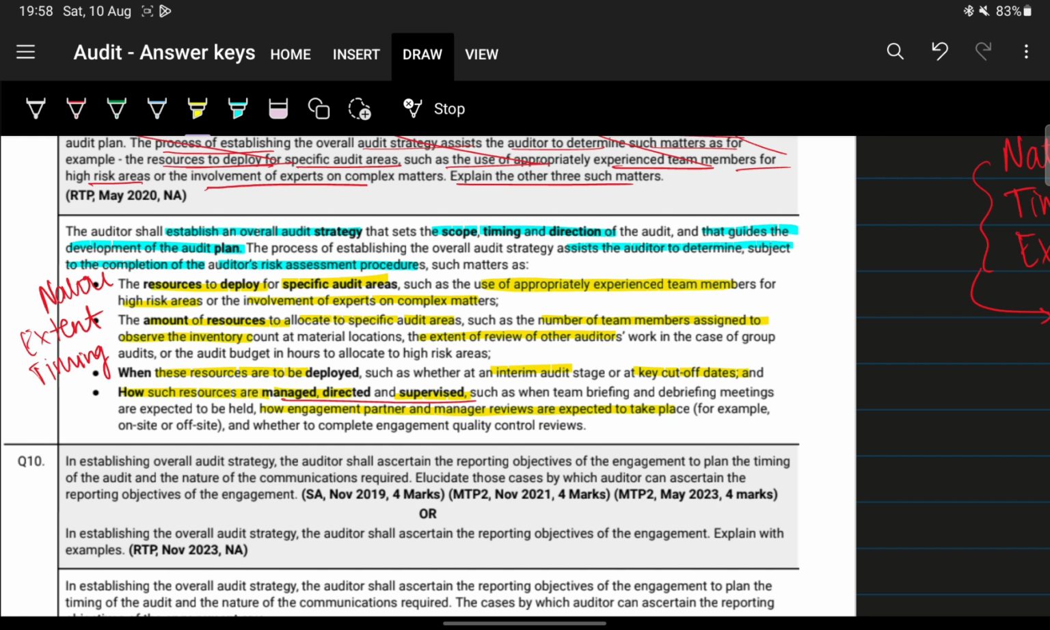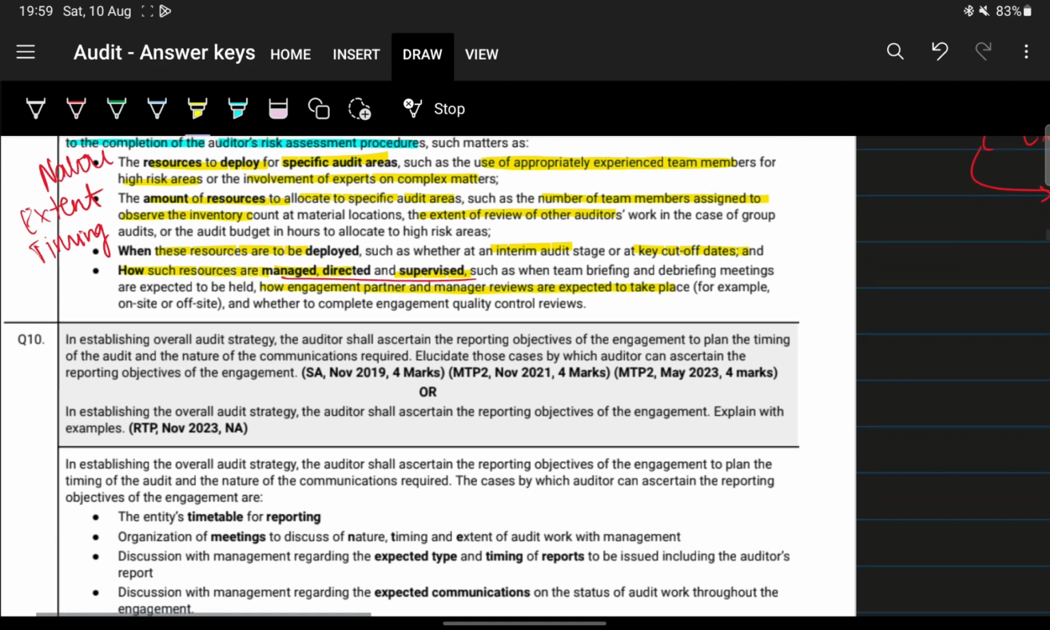Okay, third point is when they are to be deployed. Basically during the interim period, or during the key cutoff dates, or at the end of the year. And lastly, how they are going to be supervised, managed and reviewed. So what is how such resources are managed and supervised: details as to briefing and debriefing of the team, right? And how the engagement partner manages the review, or rather how the manager review takes place. Okay, next question.